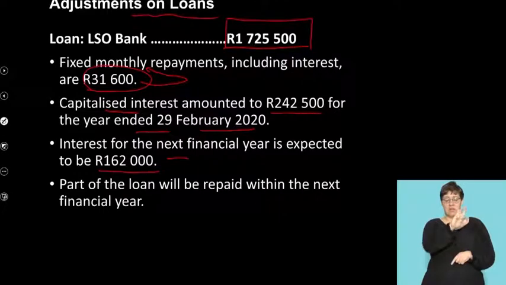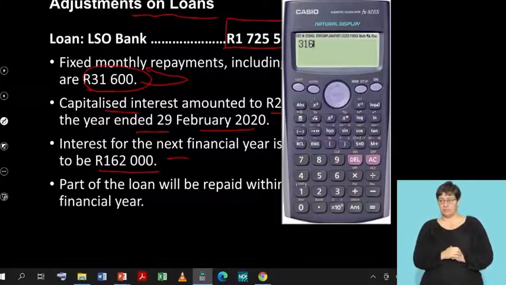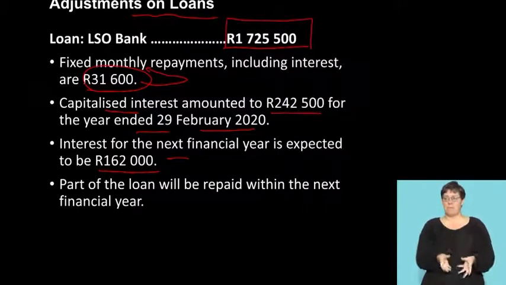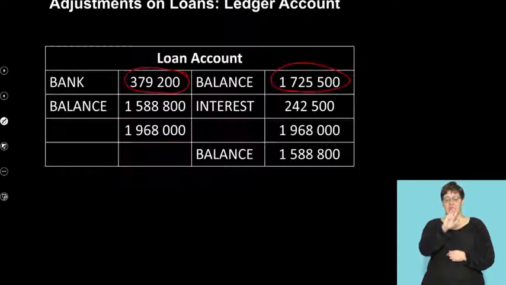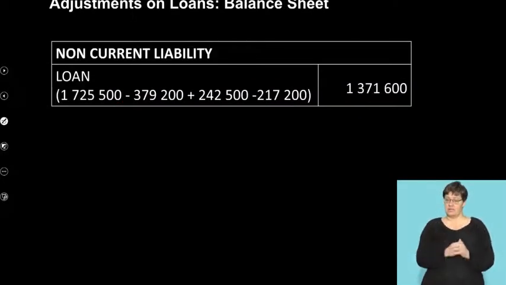It was the 31,600. 31,600 times 12 will give you 379,200. There's the 379,200. Okay, the interest was 242,500, given figure. So your closing balance is 1,588,800.